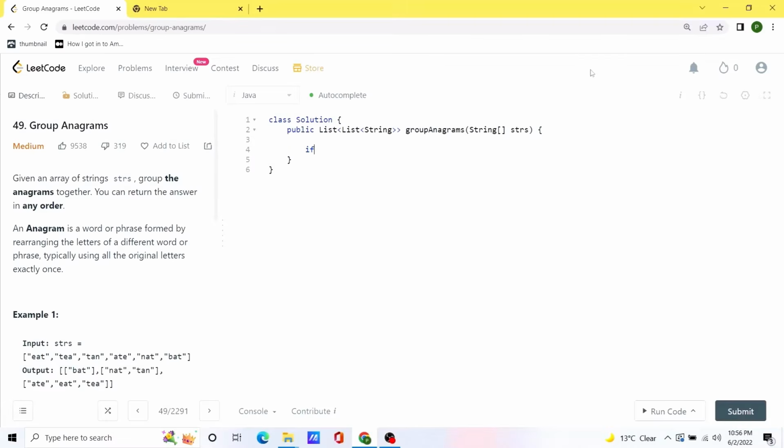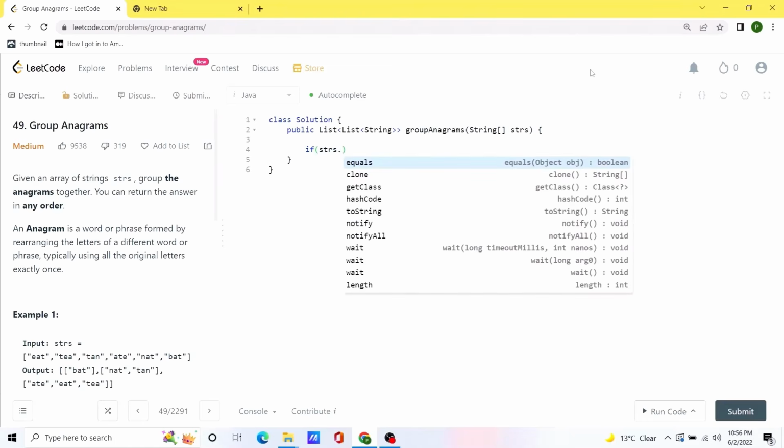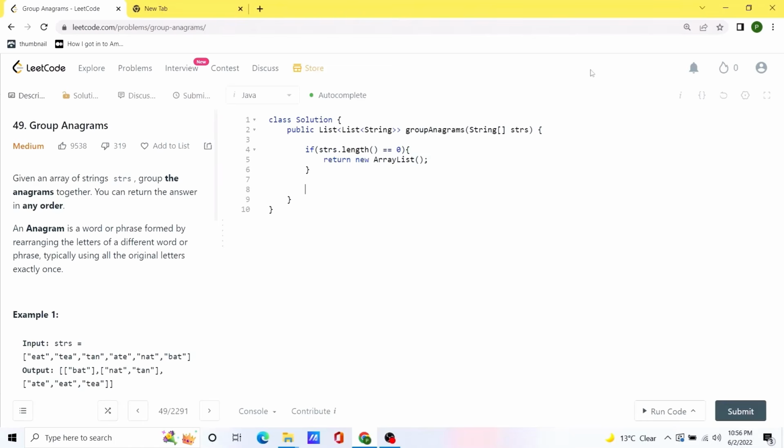So first of all, we are going to check an edge case, that if the given string is empty, we are going to return an empty array list immediately. Okay, if that is not the case, we are going to initialize our hash map, and we are going to take string as key and list as value. Also, we are going to initialize our array of size 26, and we are going to name it as count.